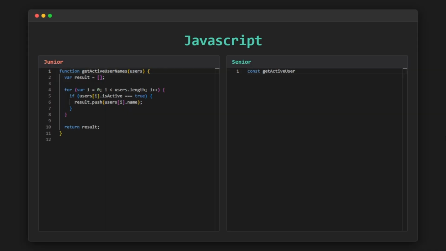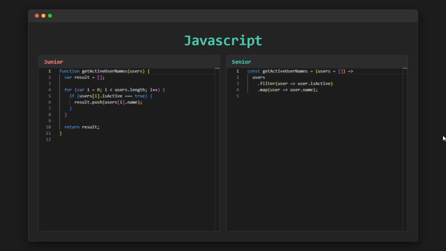Next, let's take a look at the junior version of this solution. This is a very common approach and something you'll see a lot in beginner projects. First of all, it's important to say that this code is logically correct. The function iterates over the user's array, checks whether each user is active, and if so, pushes the user's name into the result array. For beginners, this style feels very safe.